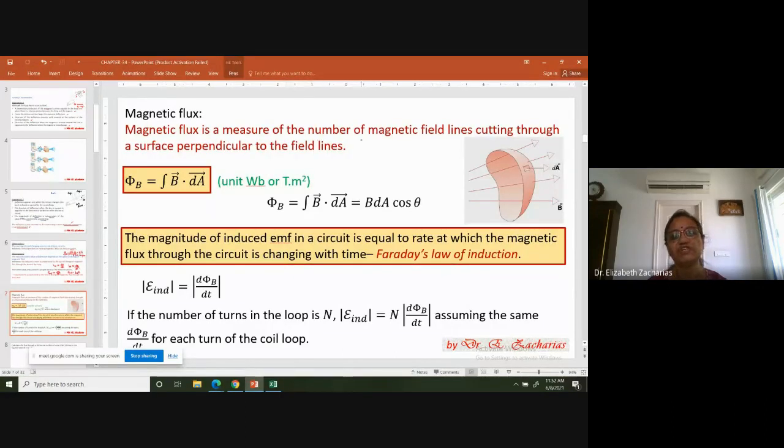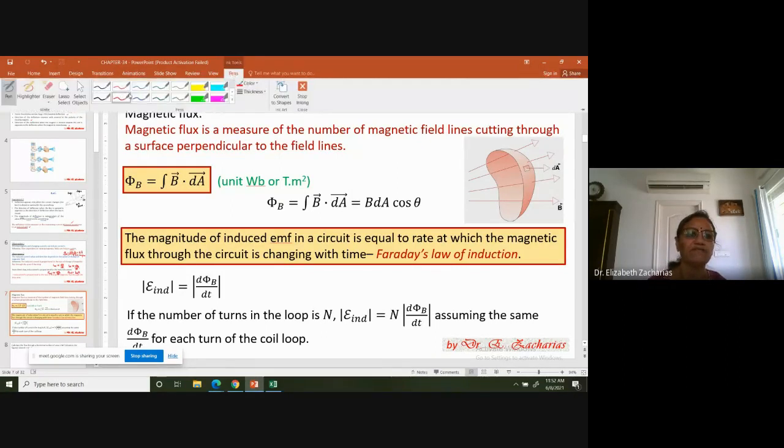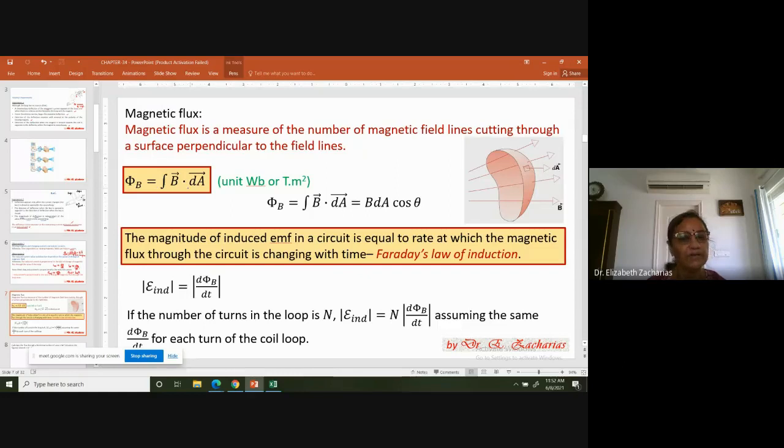Magnetic flux is a measure of, as in electric flux also we have seen, flux can be simply pictorially measured as the number of field lines cutting through the given surface. Flux can be defined mathematically as integral B dot dA, but pictorially you can denote it by the number of field lines cutting through the area. Okay. So first of all, let us finish off this magnetic flux. Magnetic flux is integral B dot dA.